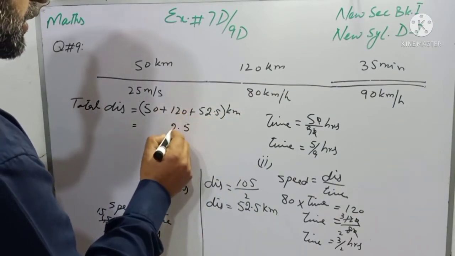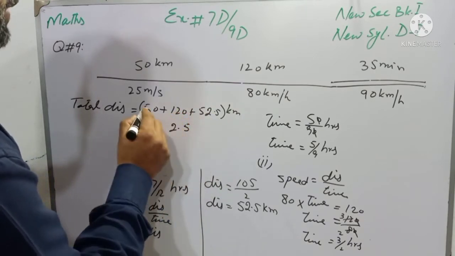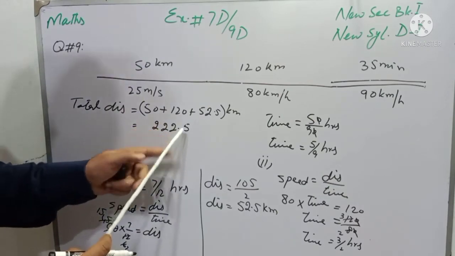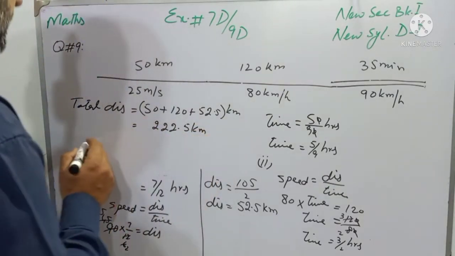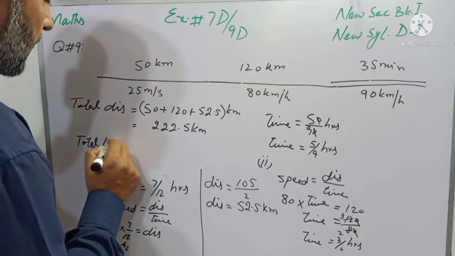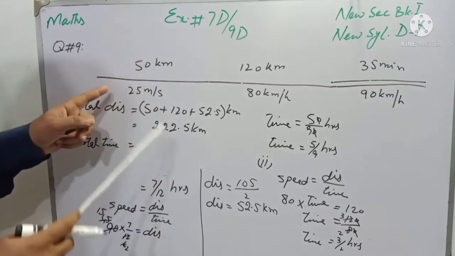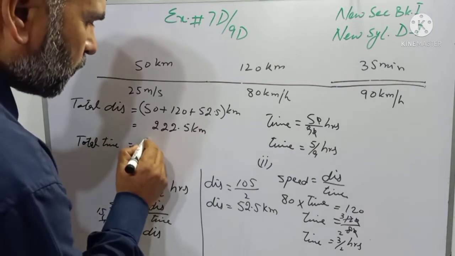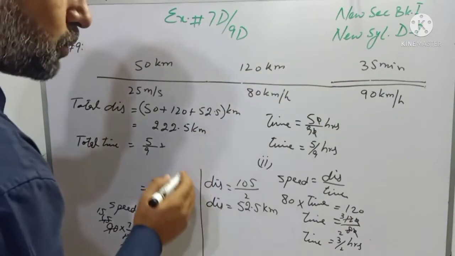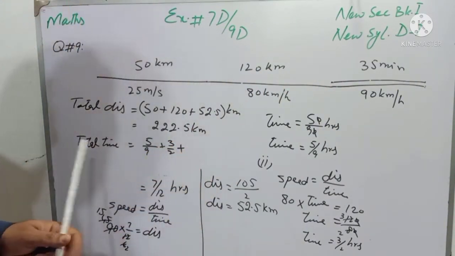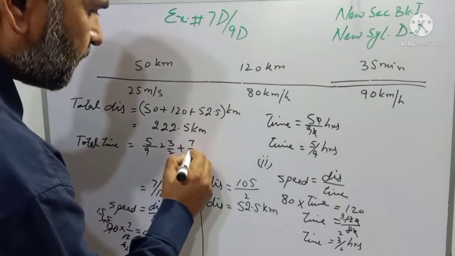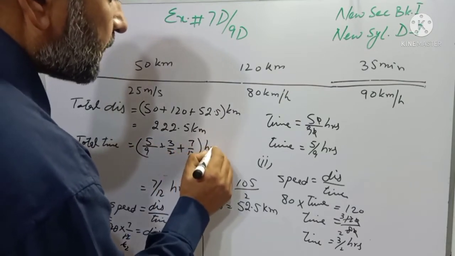5, 2, 5 plus 2 is 7, plus 5 is 12 and 1 carry, and total distance is 222.5 kilometer. And students, total time, that is the first time that we have found, it is 5/9 plus the second time from this point to this point is 3/2 and the last time is 35 minutes, that is converted into hour, and that is 7/12 and it is hour.